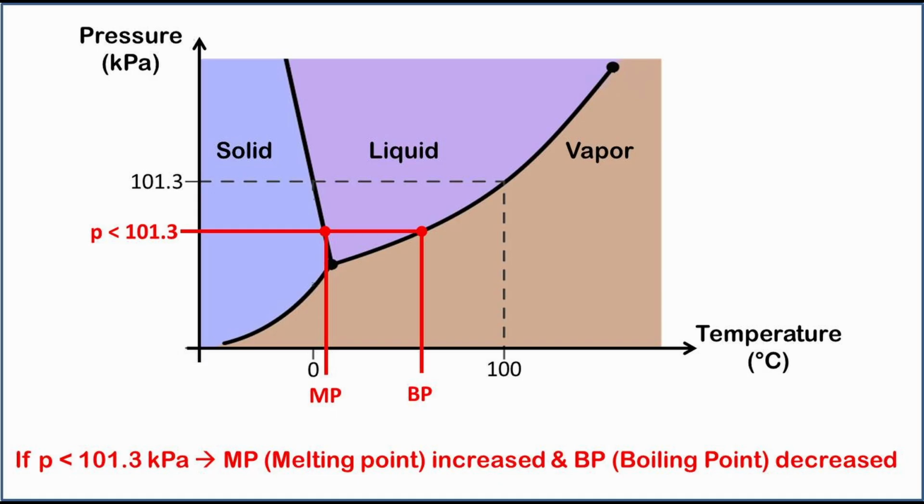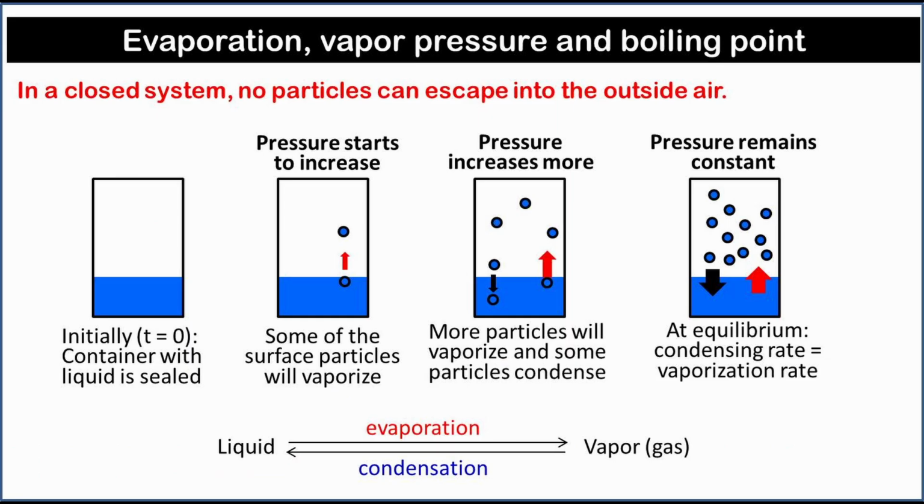Looking at the phase diagram, you can determine what happens if you melt ice or boil water at pressure less than 101.3 kPa. A decrease in pressure lowers the boiling point and raises the melting point. The last part of this video shows vapor pressure in more detail.